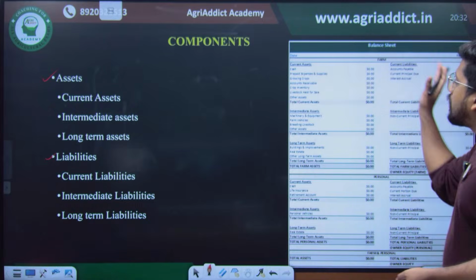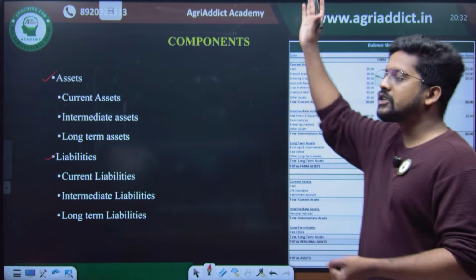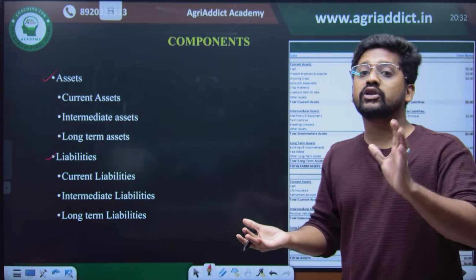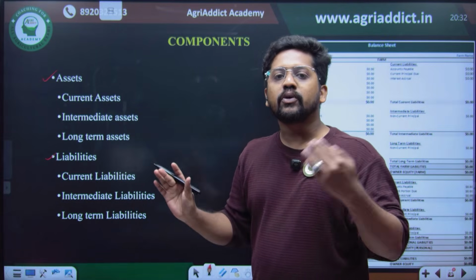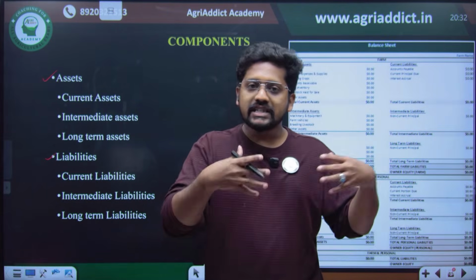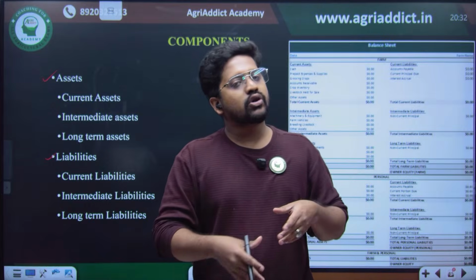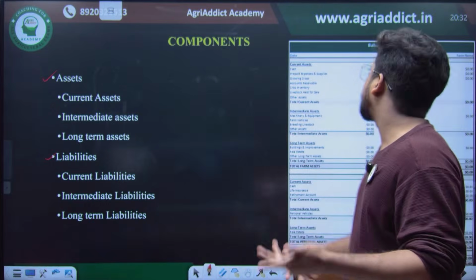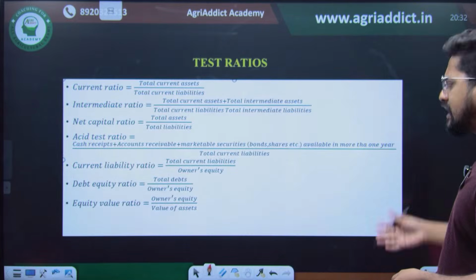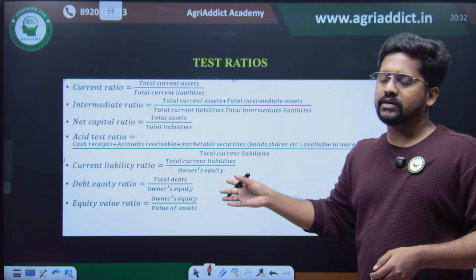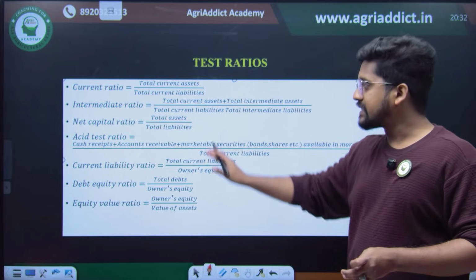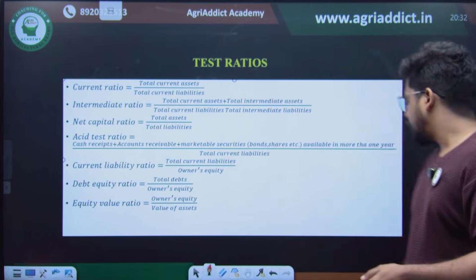So it will be almost balanced, and the difference between the total assets and total liabilities will give you the net worth. If asset minus liabilities is a positive number, it shows a better financial position of the firm. And there are many ratios that you can find out from the balance sheet, so that it will assess the profitability of the farm business.